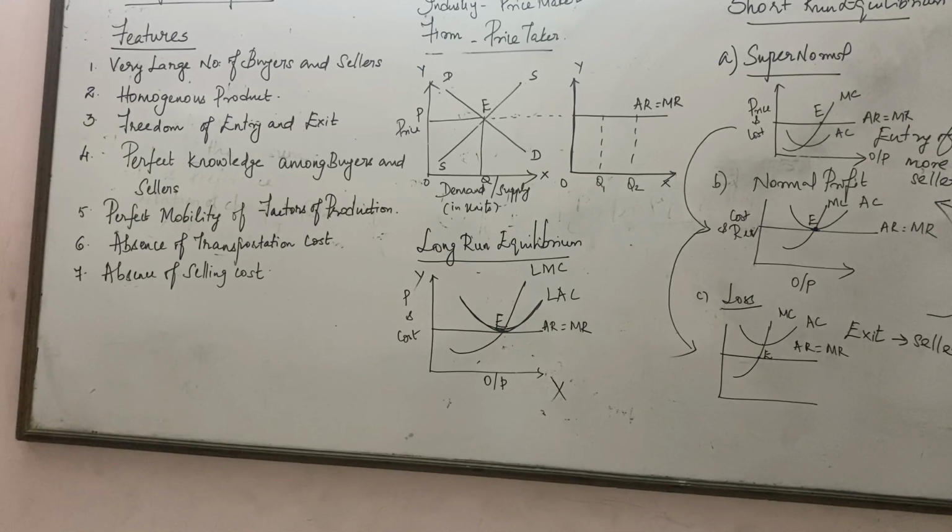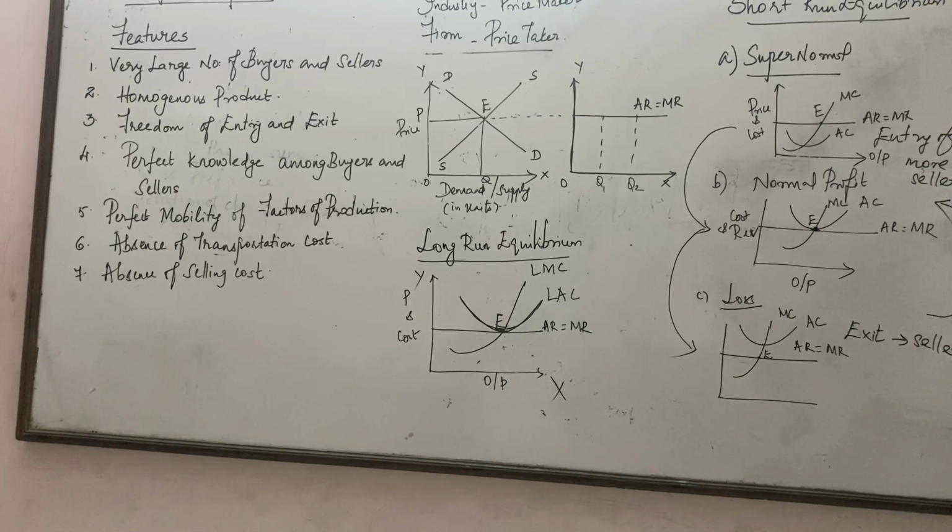And perfect mobility, so the four factors of production, namely land, labor, capital and entrepreneurship, everything is mobile. So here there is not going to be any geographical restriction, nor any occupational restriction. Absence of transportation costs. So prices here are going to be uniform in the market and there is no transportation cost. So the producer can sell his product at any place and buyers can buy it from any place.